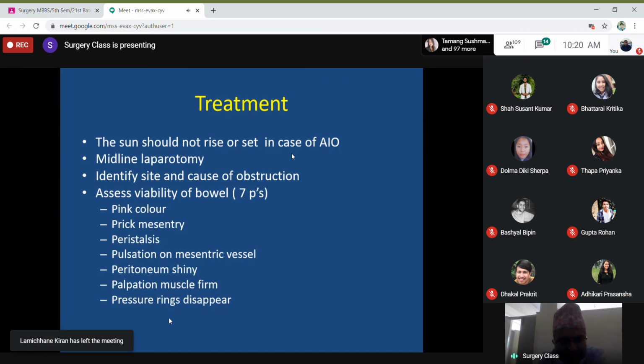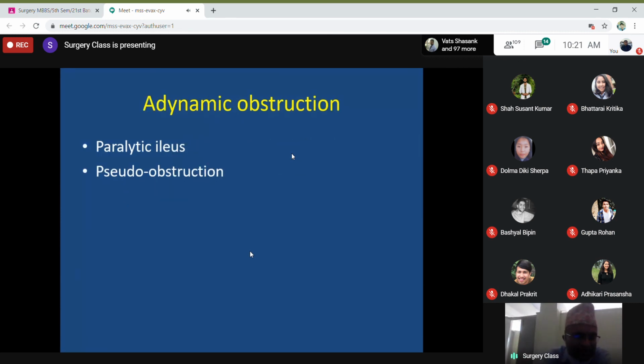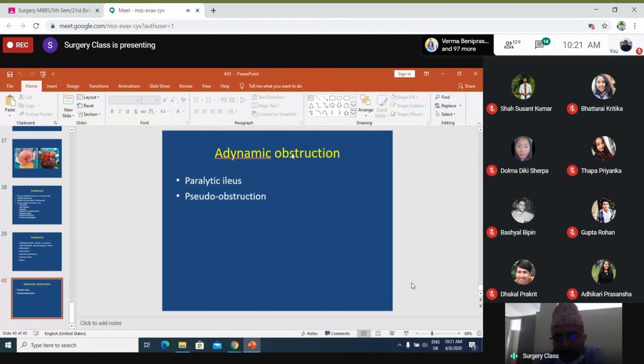Okay, then pressure rings. If you press, there is an indentation sign, but it will immediately disappear in healthy bowel. So depending on the pathologies like volvulus or carcinoma, adhesion band, intussusception, hernia, whatever, we do the procedure accordingly. So we may have to do adhesiolysis, band release, resection, sometimes diversion, stoma only, sometimes bypass. Just remember that depending on the intraoperative finding, we have to deal accordingly. For adynamic obstruction, it is always a medical condition and the treatment is also medical.